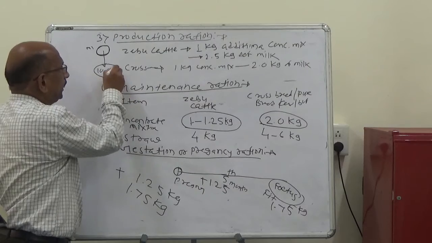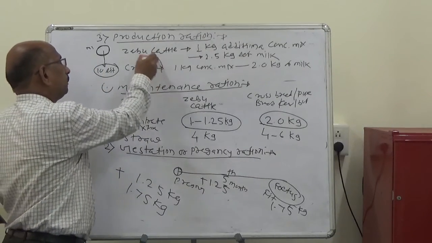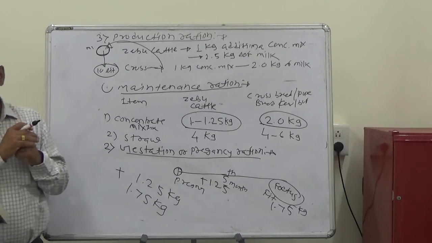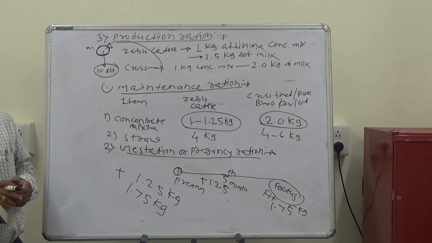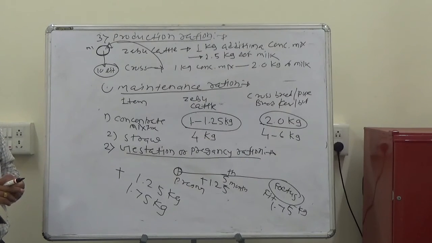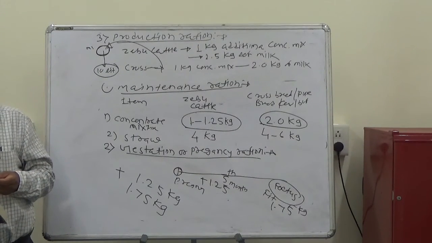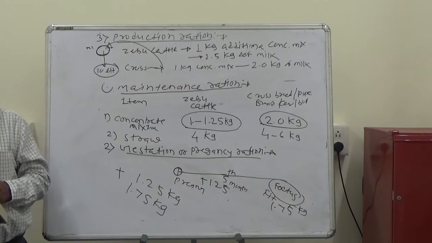This milk contains essential nutrients, so to supply those nutrients, it is called the production ration. It helps to maintain milk production at optimum levels.